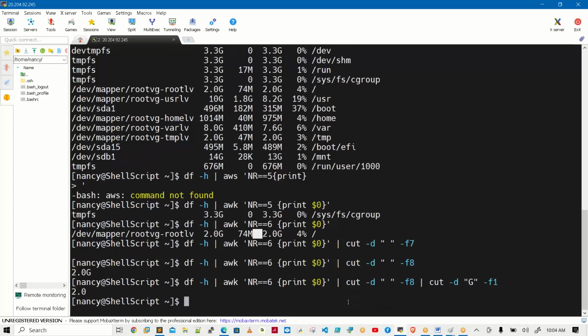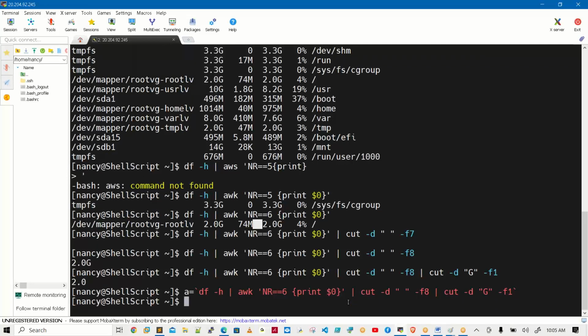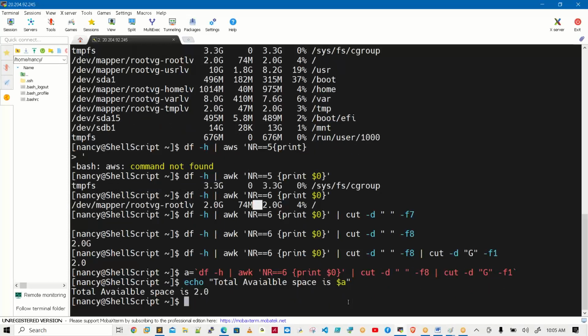Yes, only the total space information. A equals something, I am loading a value into a variable. See, I will write total available space is. How simple it is, printing.